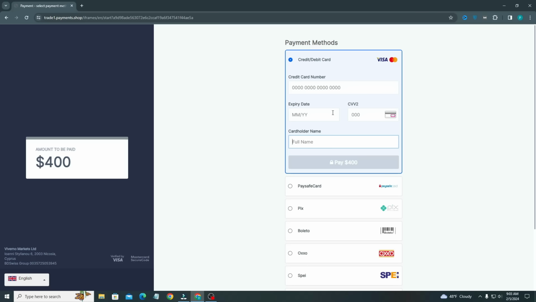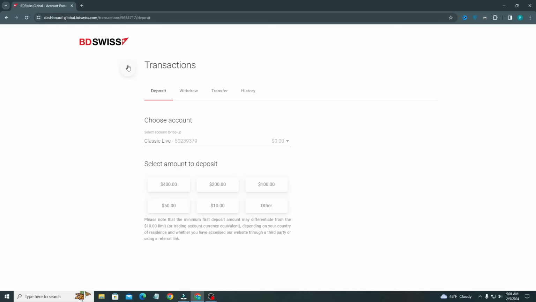After adding that, your money will be deposited to the BDSwiss platform, and then you will be able to buy or sell cryptocurrencies. After adding all this information, I will show the economic calendar, so you can see all the data.